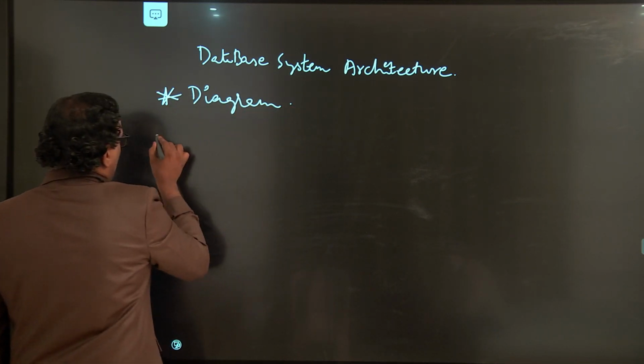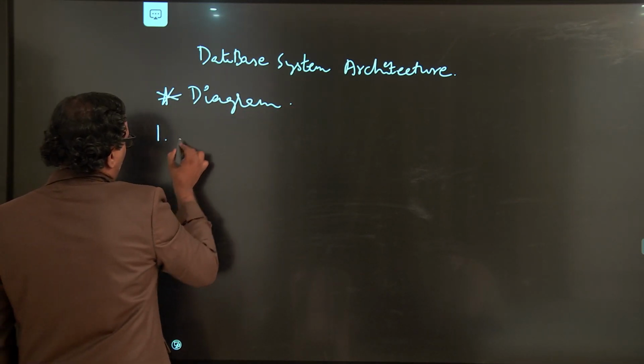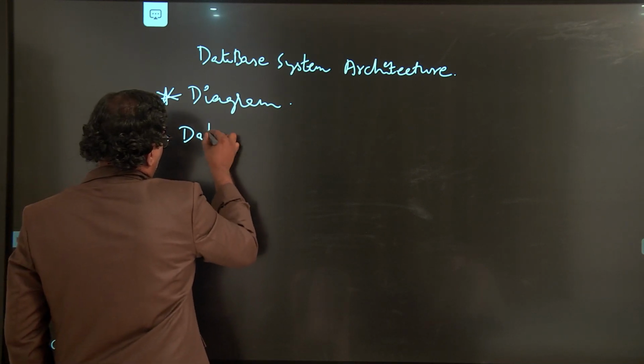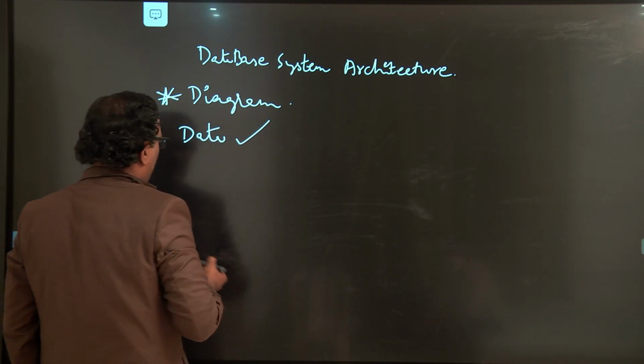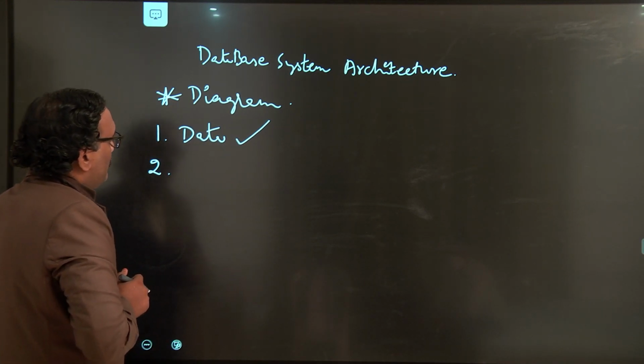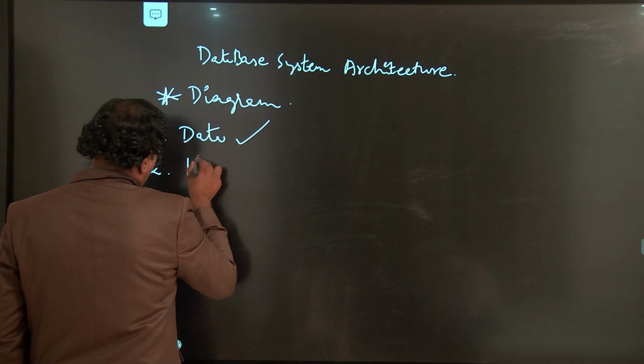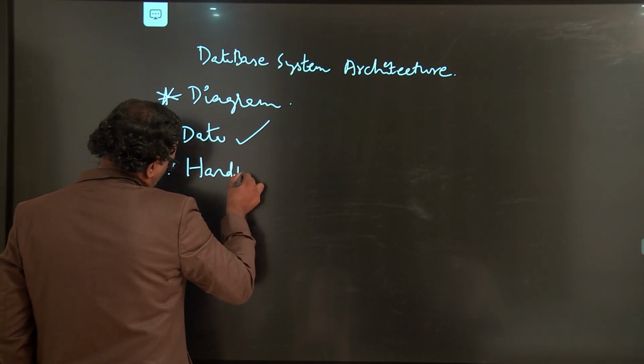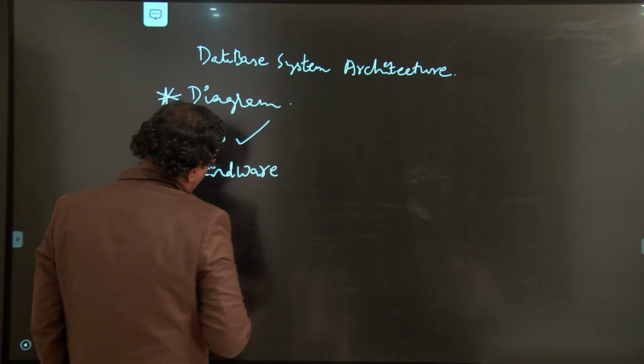This diagram mainly consists of four components. First is data, which is mandatory for everything, and the second one is hardware.